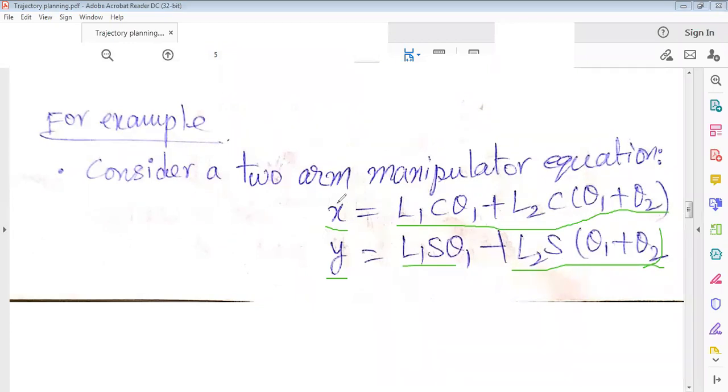So these coordinates x and y are in the space of joints, the joint space trajectory. Now from these, what do we have to find out? This is the Cartesian space trajectory. Now we have to find out the joint space trajectory.